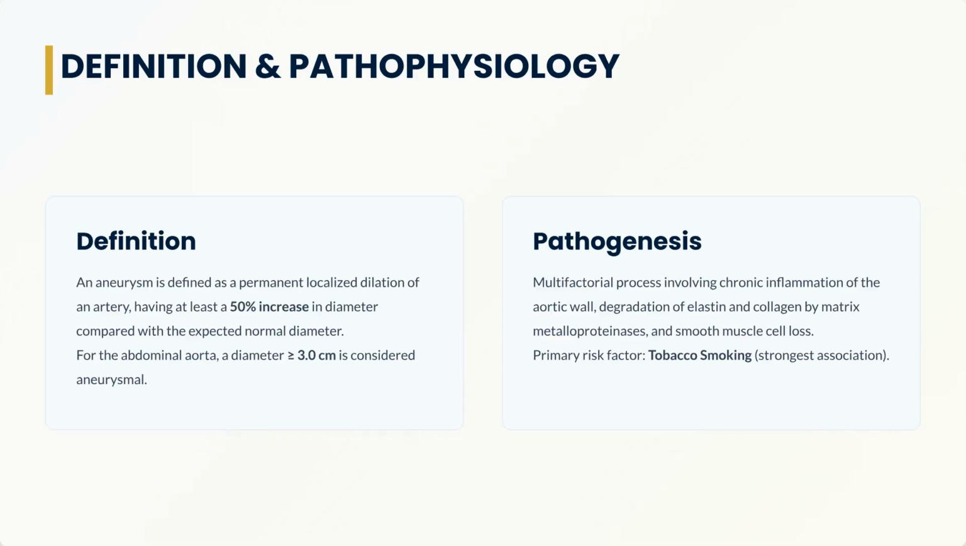An aneurysm is a permanent, localized dilation, defined as at least a 50% increase in arterial diameter. For the abdominal aorta, a diameter of 3.0 centimeters or more is considered aneurysmal. Pathogenesis is multifactorial, but tobacco smoking is the strongest risk factor.